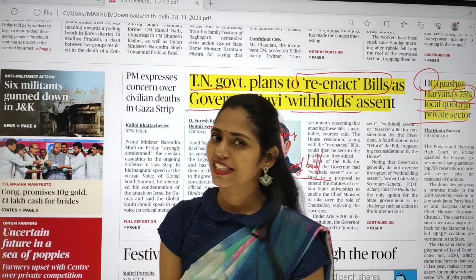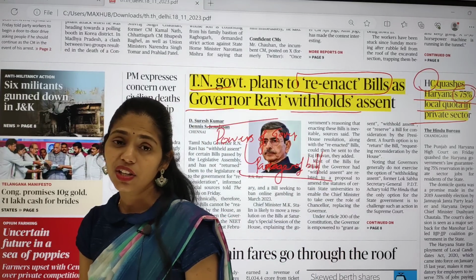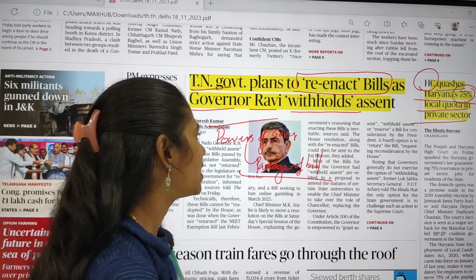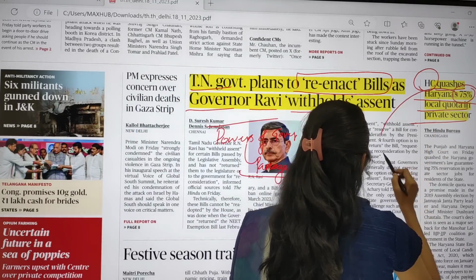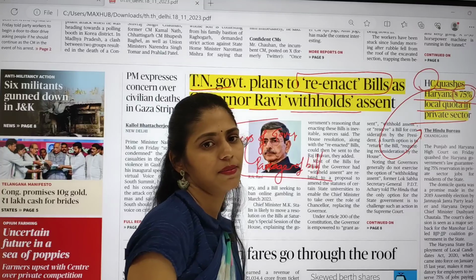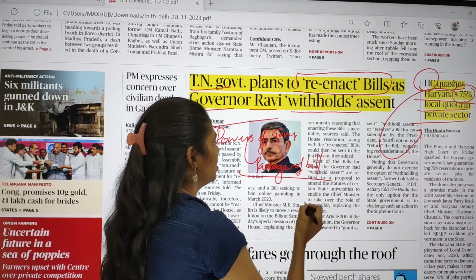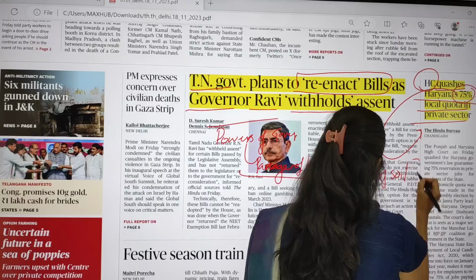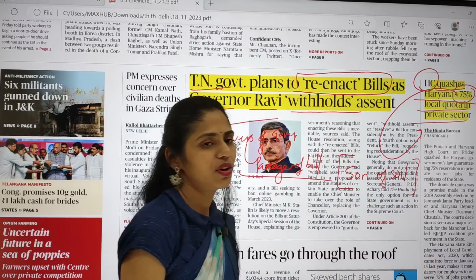The next topic is High Court squashes Haryana's 75% local quota in private sector. So what is this article about? The Haryana state government passed a bill and that bill became an act. It says that 75% reservation should be given for the locals. So it comes under the concept called son of soil.